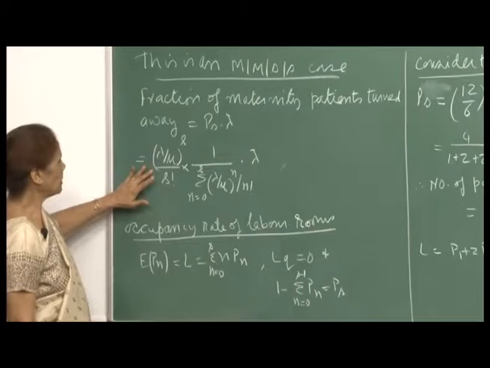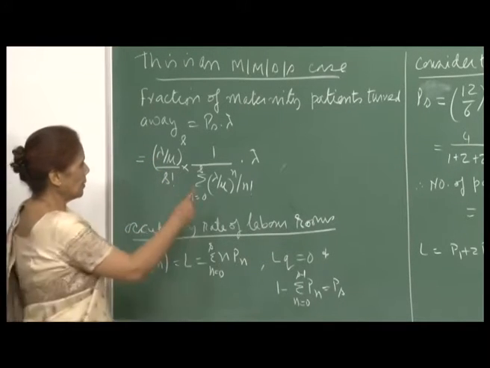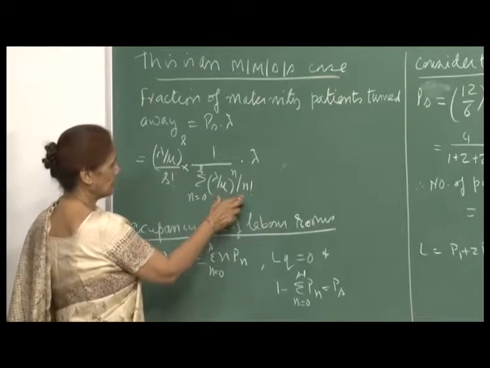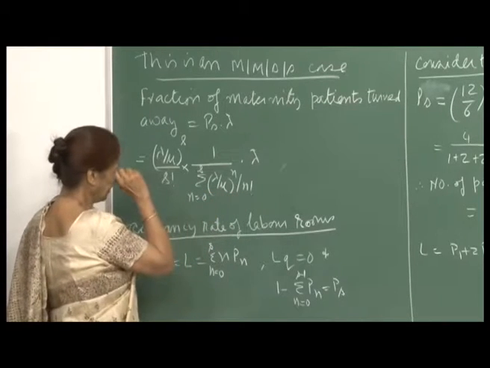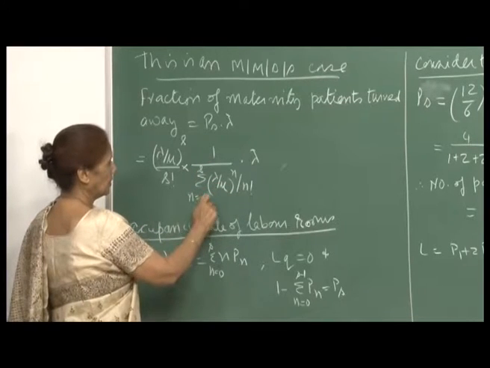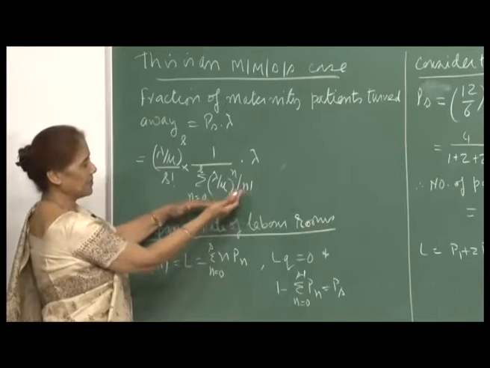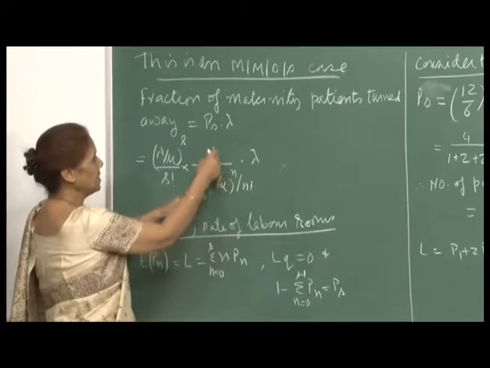The formula for that would be (lambda by mu) raised to s upon s factorial, into 1 upon P naught, where P naught is obtained by adding up the terms to 1. The formula is something we have obtained a number of times by now.